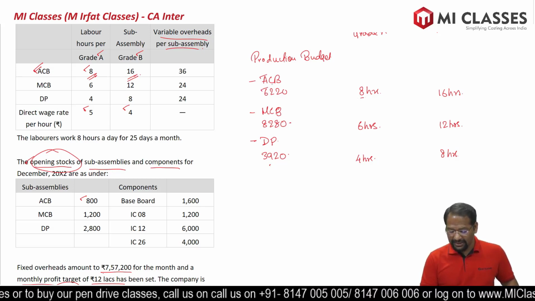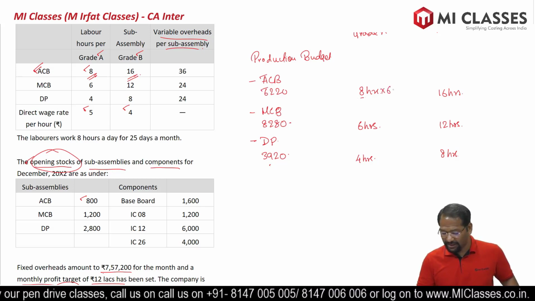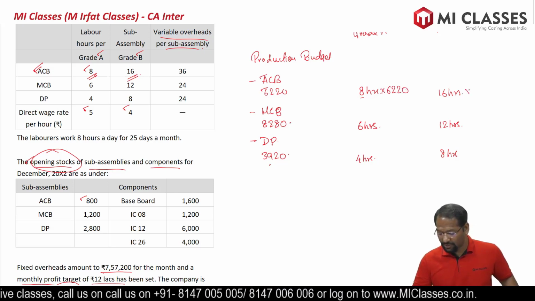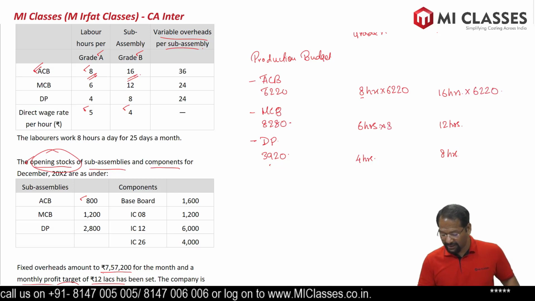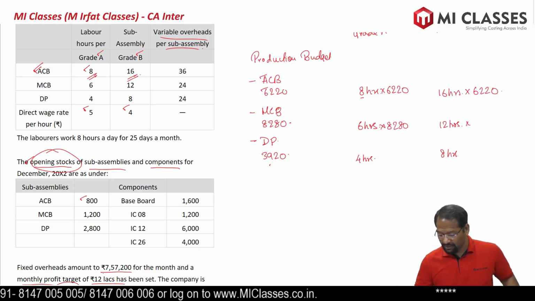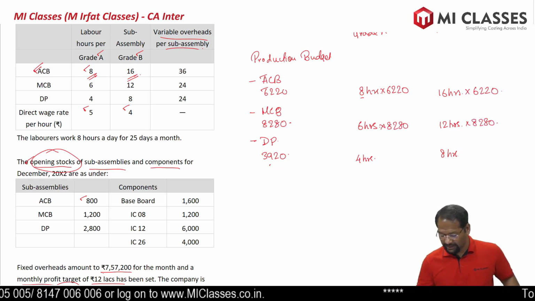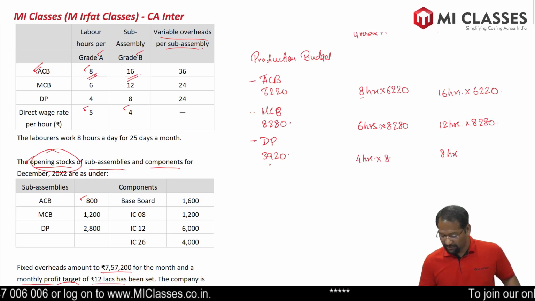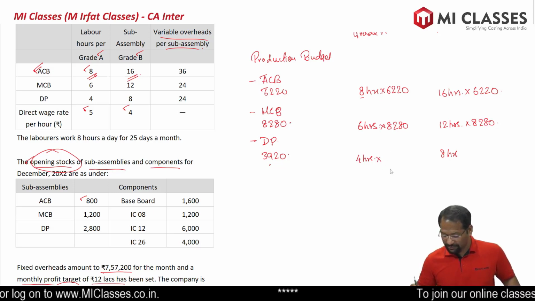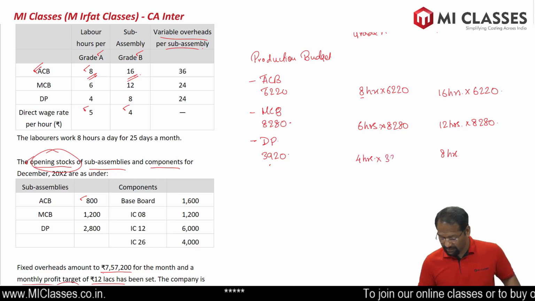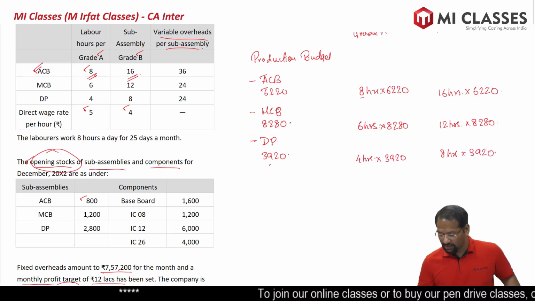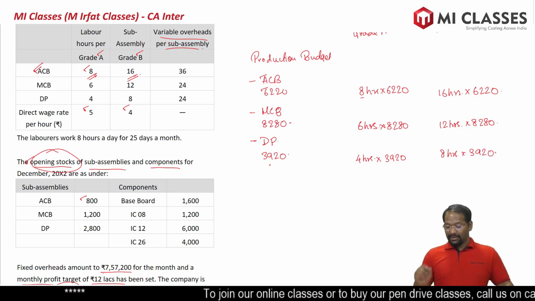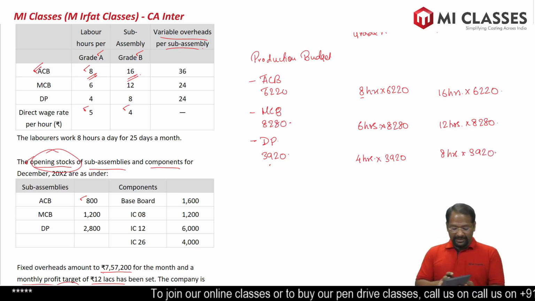For making 1 unit of ACB, it required 8 hours. So for making 6,220, it will be 8 hours multiplied by 6,220. Here also 6,220. Here it will be multiplied by 8,280, here 12 multiplied by 8,280. Similarly, 4 multiplied by 3,920, here also 3,920. Comfortable? Now let's multiply and sum it up.